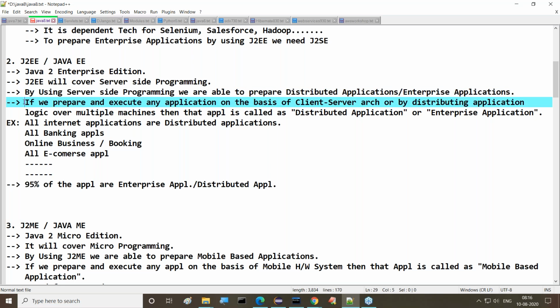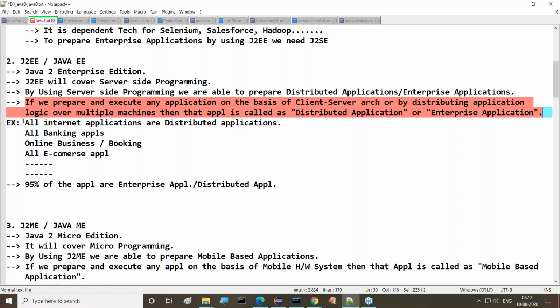Good. What about the next one now? If you prepare and execute any Java application, or any application, on the basis of client-server architecture, or by distributing application logic over multiple machines, then that application is called a distributed application or enterprise application.